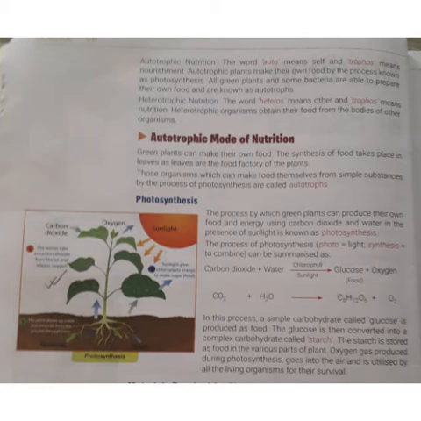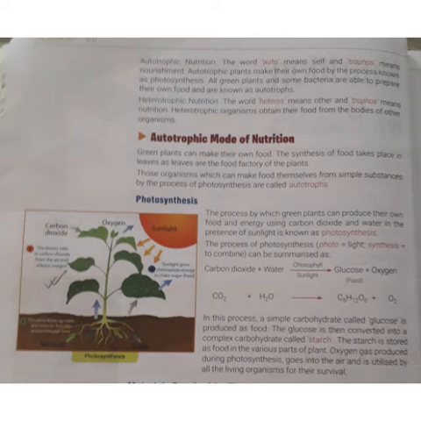Then the topic of autotrophic modes of nutrition. Green plants can make their own food. The synthesis of food takes place in the leaf, as leaves are the food factory of the plants. So those organisms which can make their food themselves from simple substances by the process of photosynthesis are called autotrophs. Photosynthesis is the process by which green plants produce their own food and energy using carbon dioxide and water in the presence of sunlight and chlorophyll.